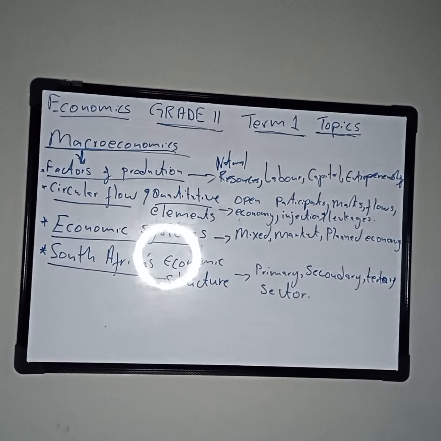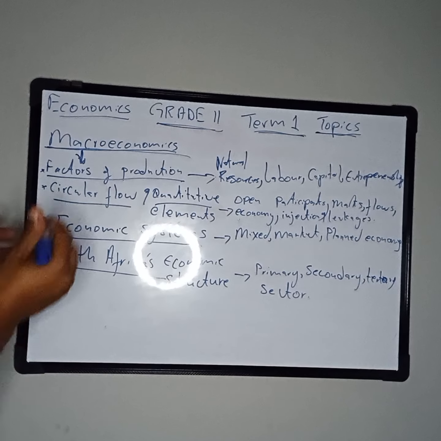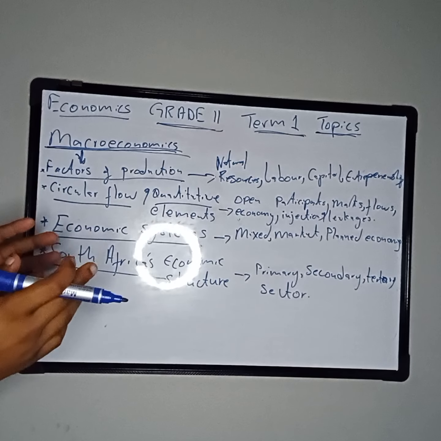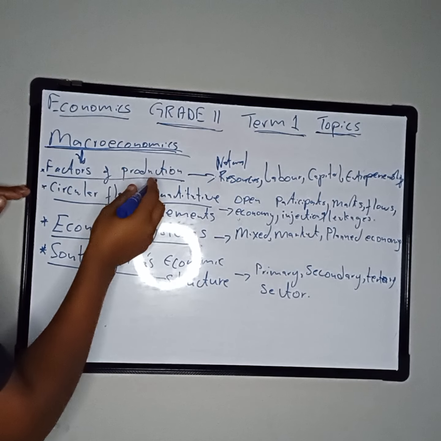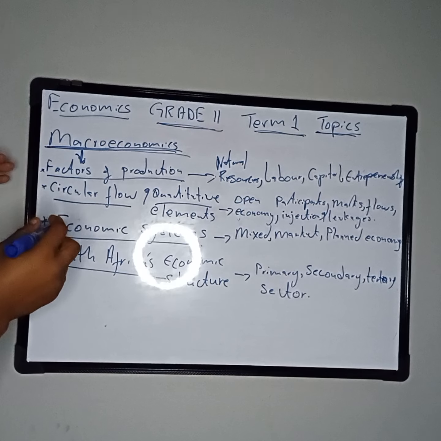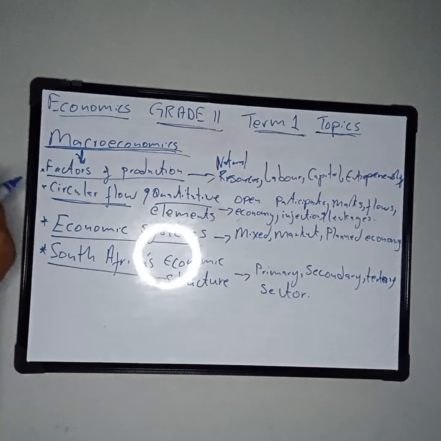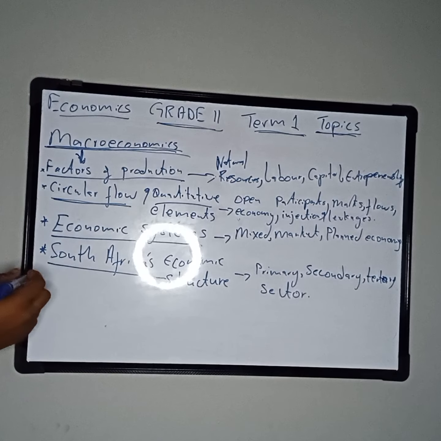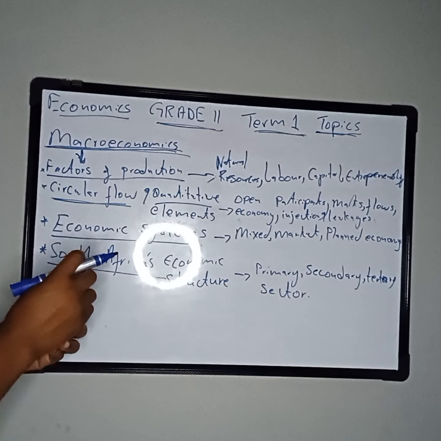In term 1 economics grade 11, there's only one main topic, which is called macroeconomics. Under this topic, there are 4 subtopics. The first is called factors of production. The second is called circular flow and quantitative elements. The third is called economic systems. And the fourth is called South Africa's economic structure.